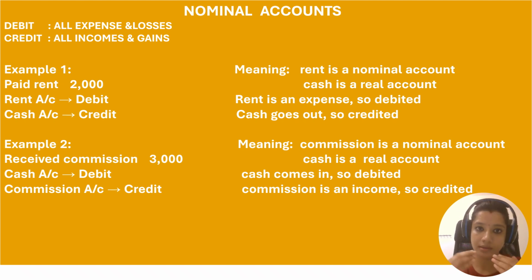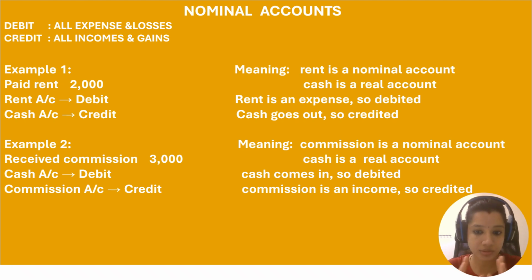In the earlier example, you purchased a machinery for 7,000, but now you can resell it for 10,000. So there is a profit of 3,000. You have gained 3,000 rupees. This is how you categorize income, gains, expense, and losses.